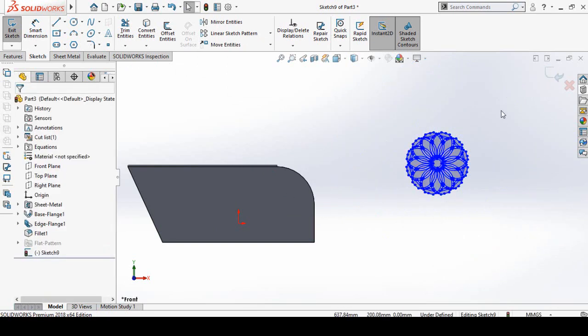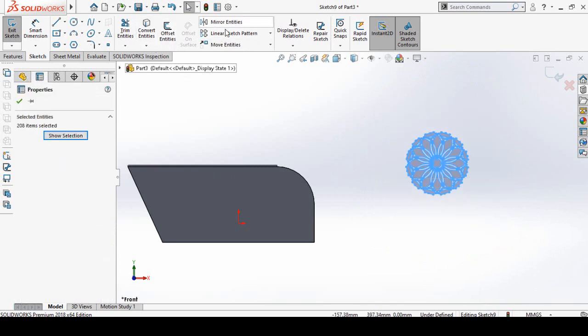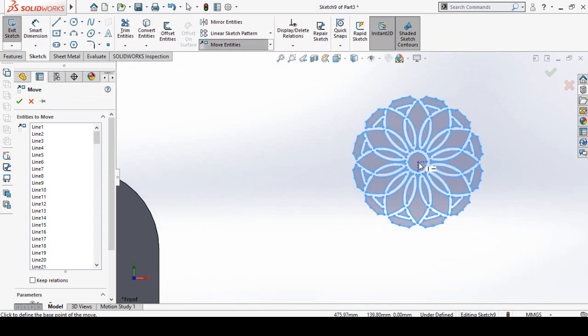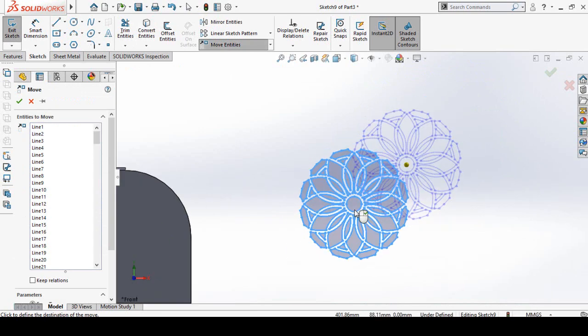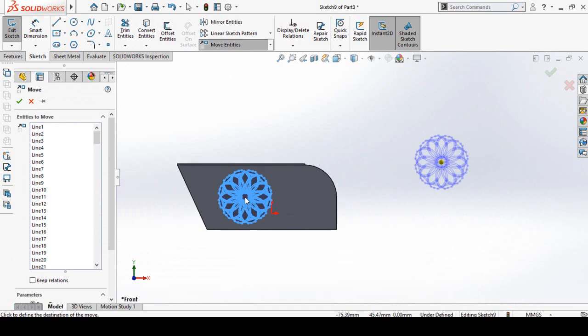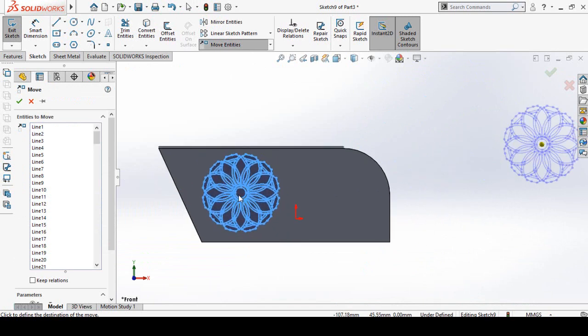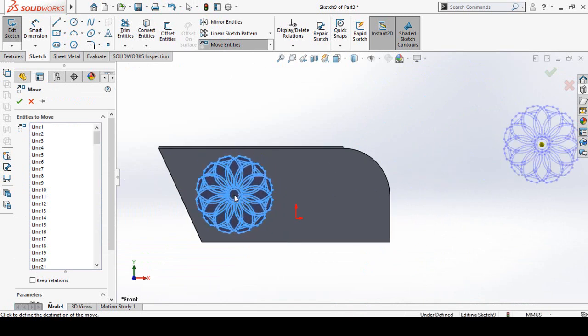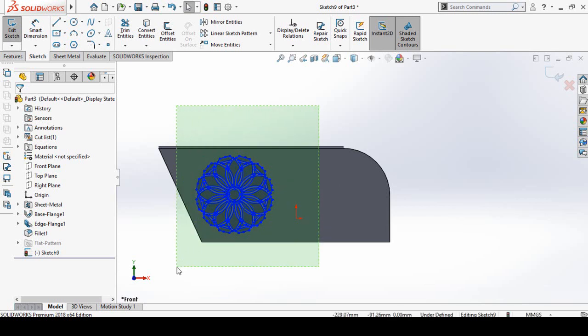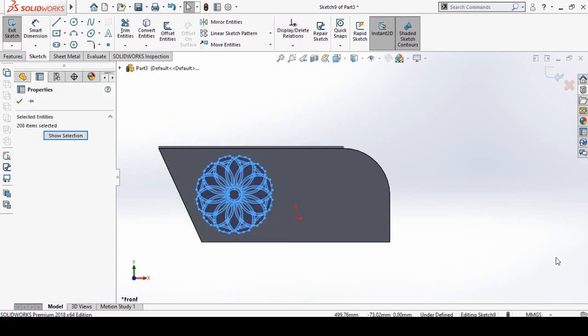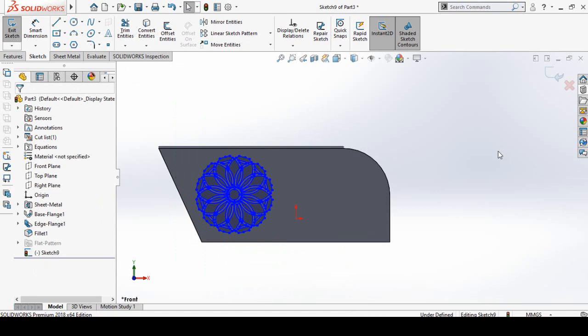Press OK button. Select all these entities, select move entities, and drop them here like this. Again select all these entities, copy and then paste them.